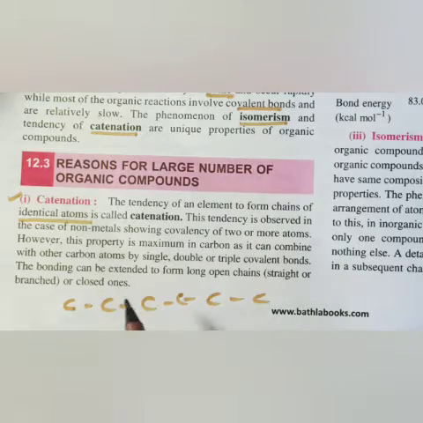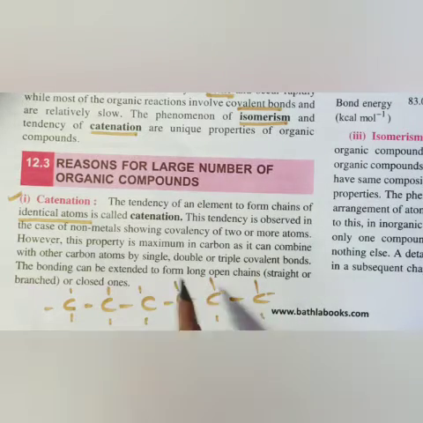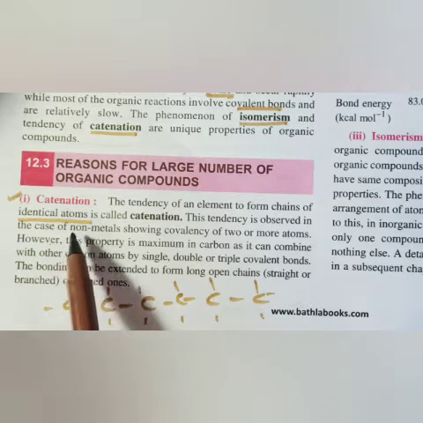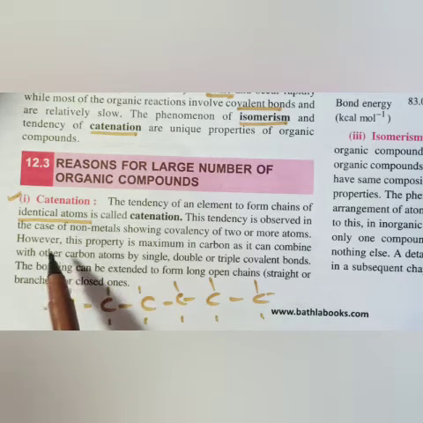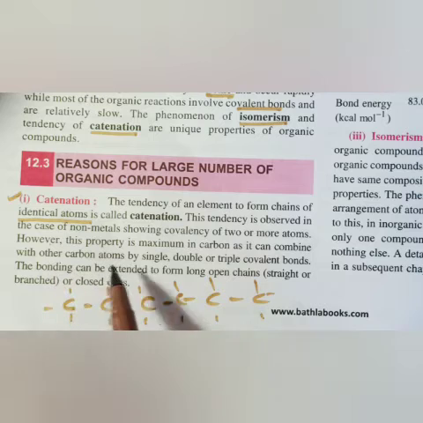Why does it have the catenation property? Because carbon has four valence electrons, it can make four bonds, and because of that, it shows catenation. This tendency is observed in those non-metals which show a covalency of 2 or more. This property is maximum in carbon, and it can combine with other carbon atoms by single, double or triple covalent bonds.